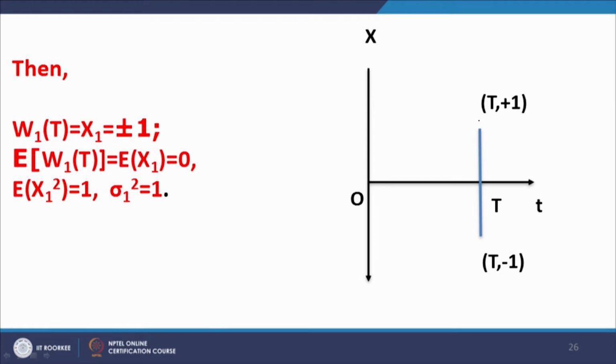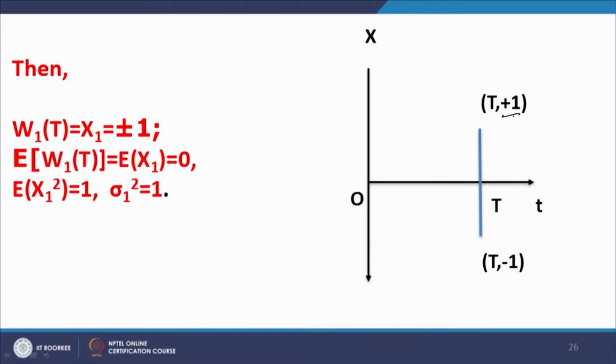So, this is the representation of the process. We are here at t equal to 0, and at t equal to capital T, when the clock will strike capital T, immediately and simultaneously the process will make an up jump or a down jump. Sitting at t equal to 0, we do not know whether it is going to be an up jump or a down jump. The magnitude of the up jump or the down jump is 1, that is, it will either be at the +1 coordinate or at the -1 coordinate at capital T, and the probabilities of the up jump and the down jump are identical and equal to 1 by 2.